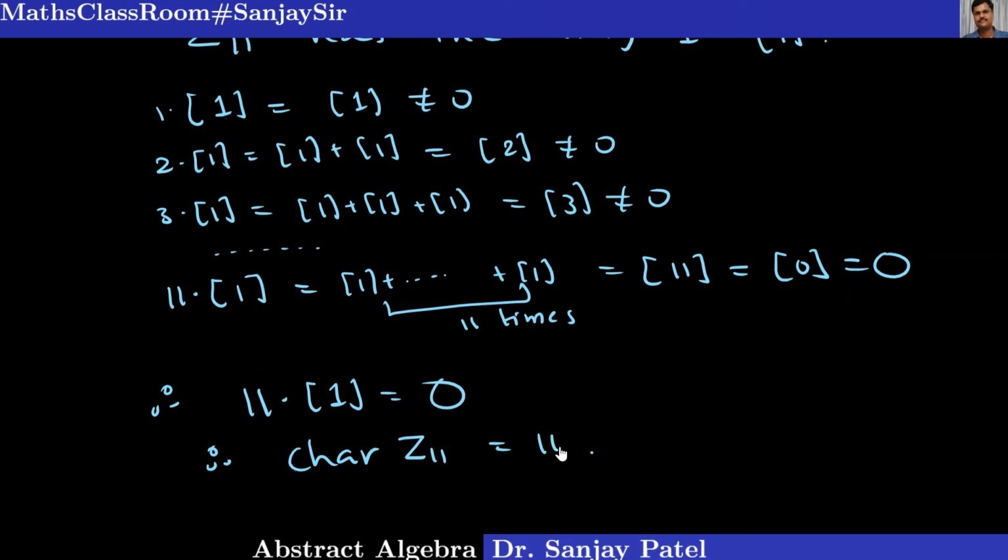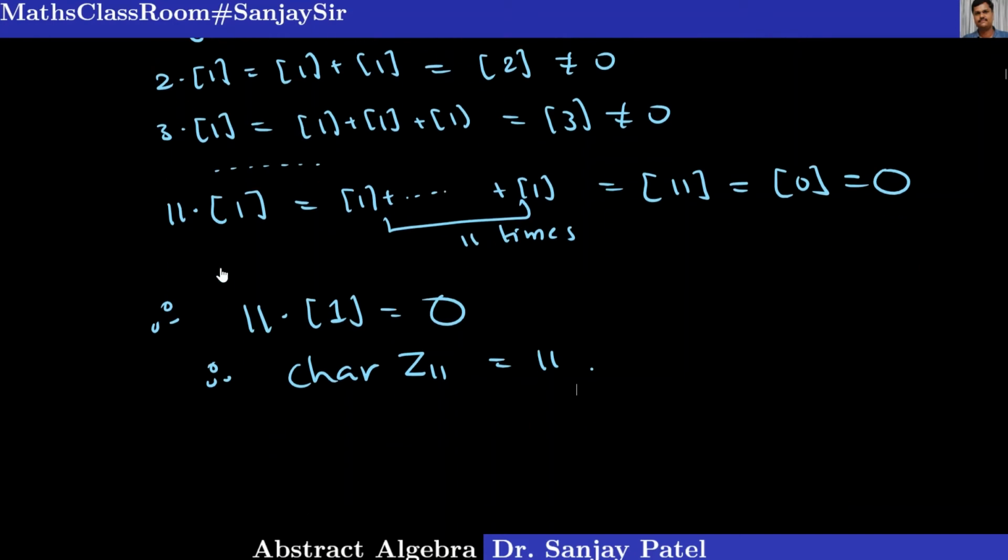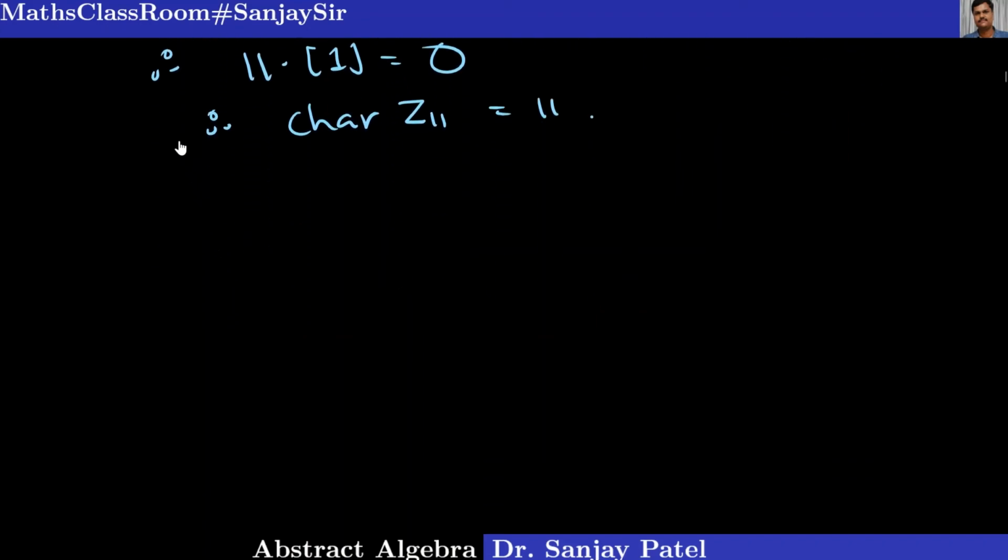So very easy way to find the characteristic in a ring with unity element. Okay. Finally, we'll see that if you have an integral domain or say field, what is the characteristic of that integral domain? So let me prove a last important theorem.